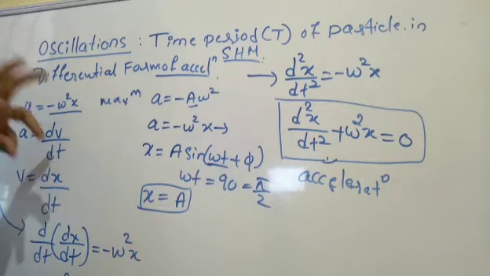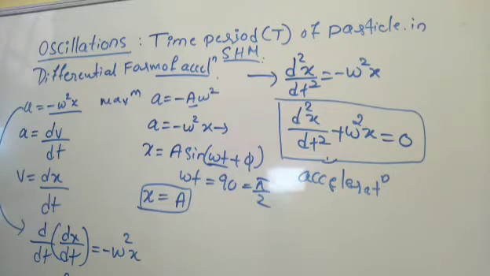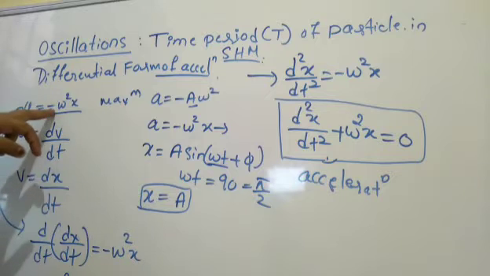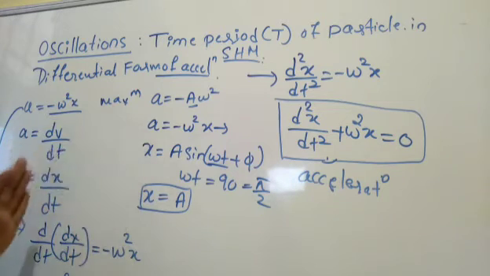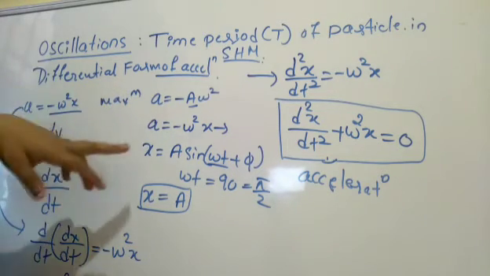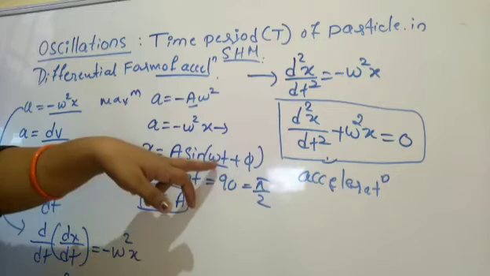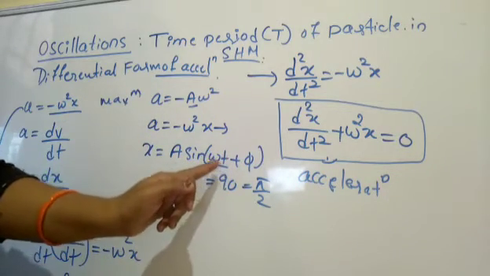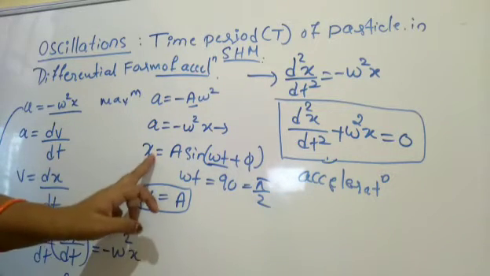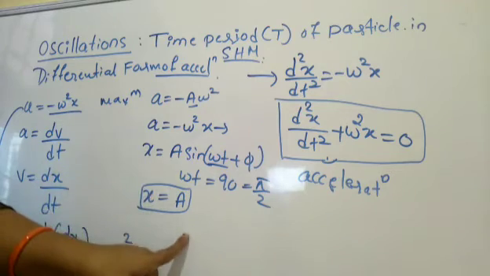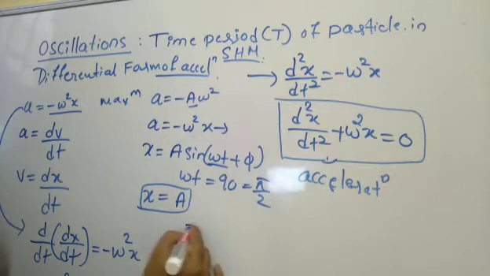So how we got the differential form of acceleration, we have already discussed: a is equal to minus omega square x, where x is the displacement of the particle from the mean position. If you consider the particle at the mean position, when it is showing simple harmonic motion, that is to and fro motion, moving in the positive direction with respect to the mean position, then at the condition omega t is equal to 90 degrees, it becomes sine 90. Sine 90 is 1. So displacement, obviously, goes to the extreme position.